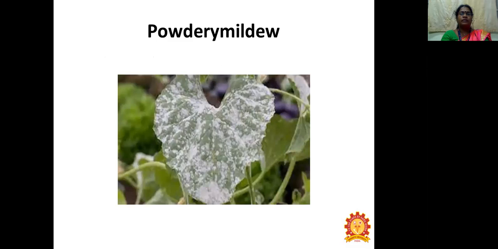So these are the powdery mildew symptoms on the leaf of cucurbits. White powdery growth can be seen on the upper or lower surface of the leaf.